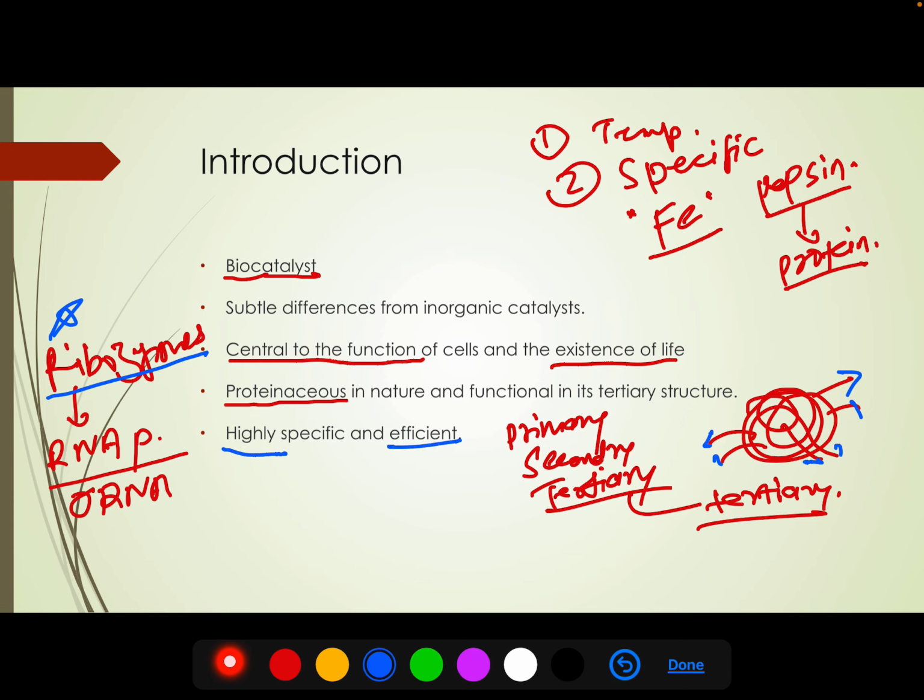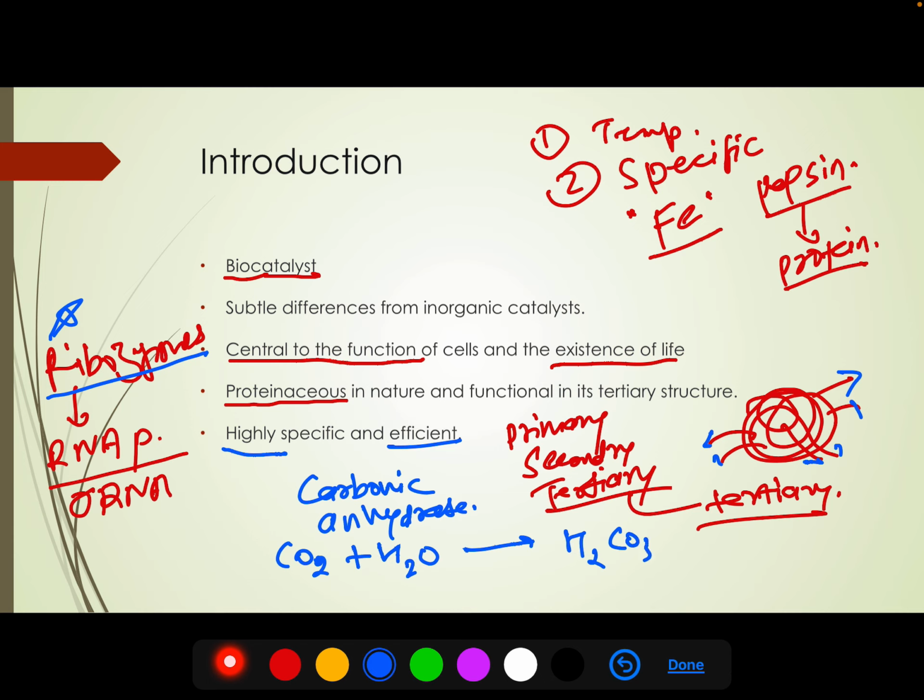To understand this, we can take an example of carbonic anhydrase. Carbonic anhydrase is an enzyme that catalyzes the reaction of CO2 plus H2O, and inside the RBC it forms hydrogen bicarbonate. Normally, if this reaction is uncatalyzed, the speed of the reaction is 200 molecules per hour.